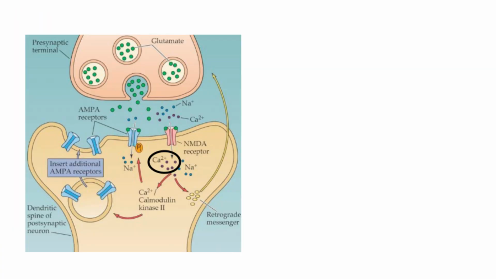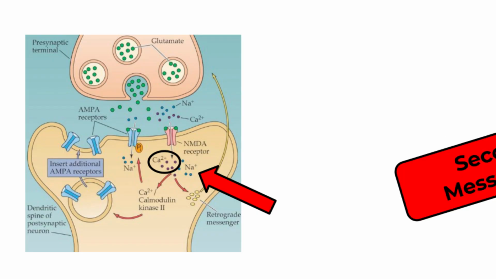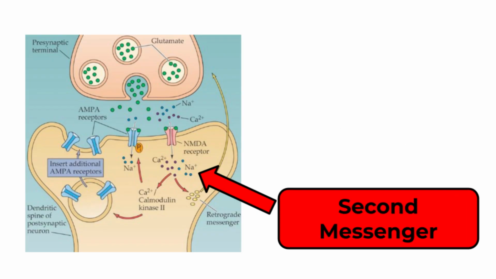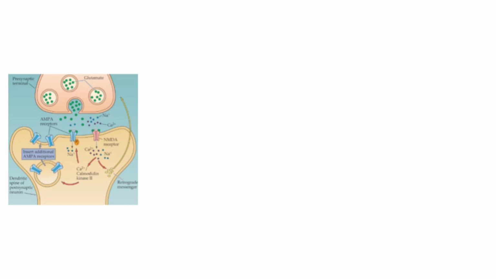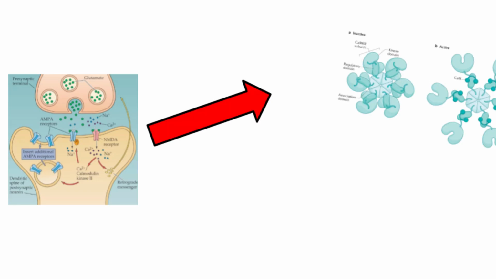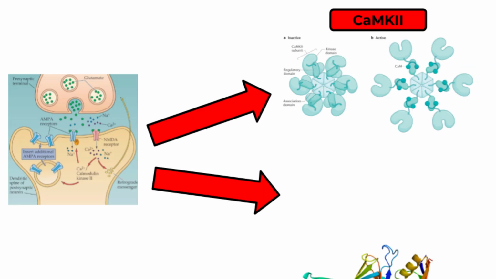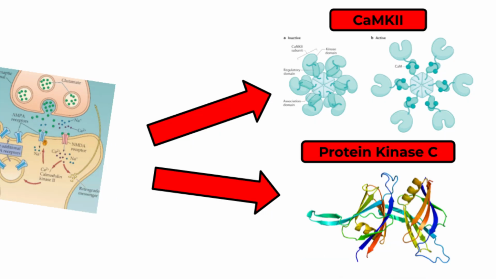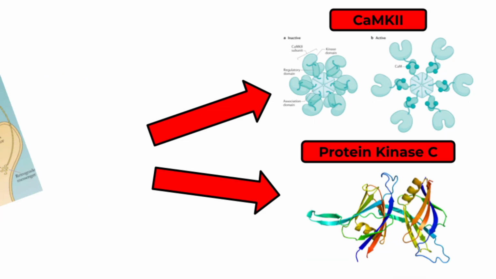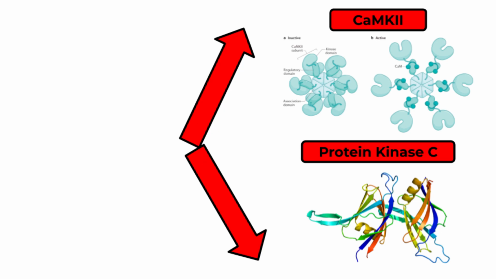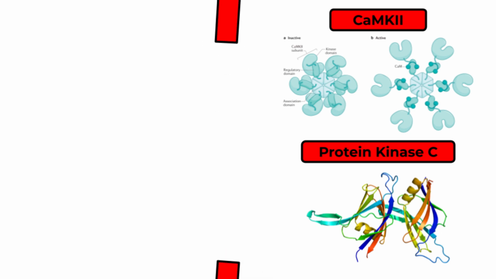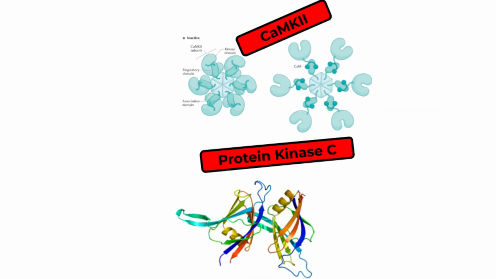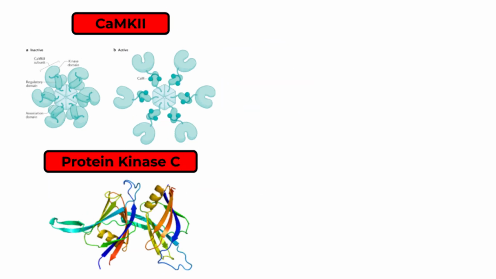Now we move on to the next part of the pathway. Once calcium enters through the NMDA receptor, it acts as a second messenger, meaning it triggers reactions inside the cell. Calcium activates several proteins, including enzymes called CAMK2 and protein kinase C, which help regulate the cell's behavior. These enzymes can turn other proteins on or off, change how sensitive the cell is to signals, and even affect which genes inside the cell get used.